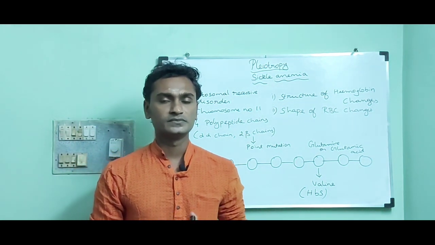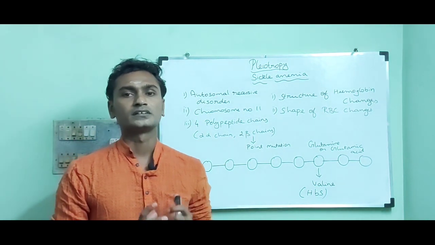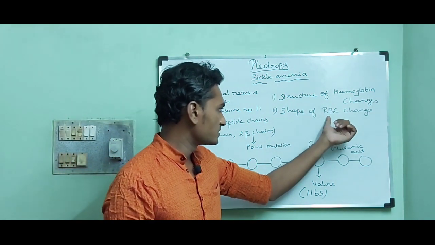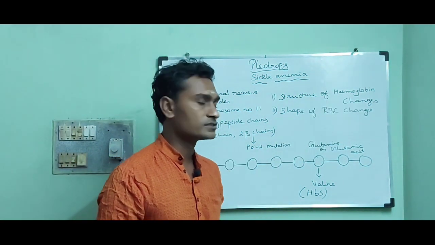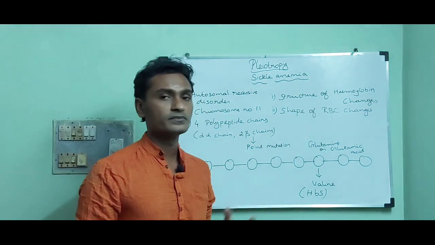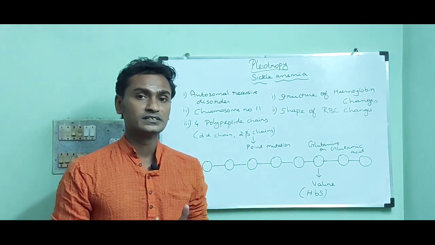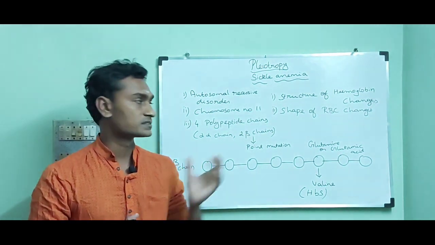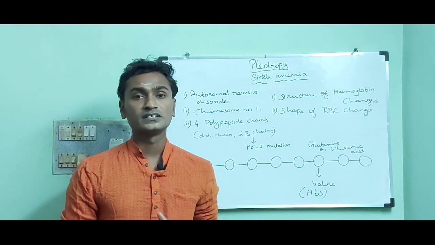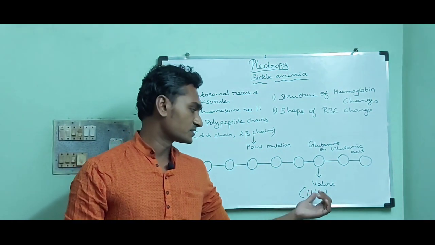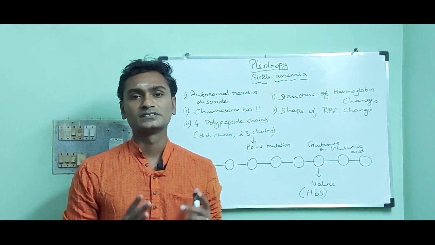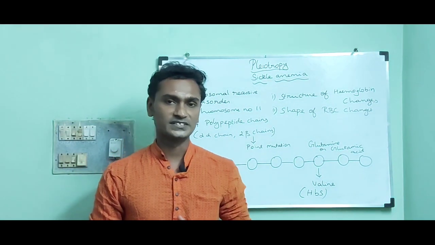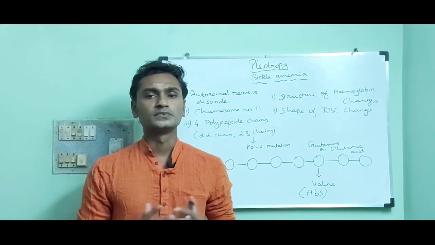If a person is affected by sickle cell anemia, they are not able to live well because the shape of the RBC changes and the structure of hemoglobin also changes. These two factors are very important for carrying oxygen and diffusion of oxygen and carbon dioxide. So if a person contains homozygous HBS, that person will die due to the effect of the point mutation. That's all about the pleiotropic effect.